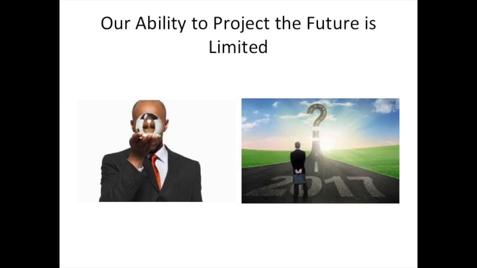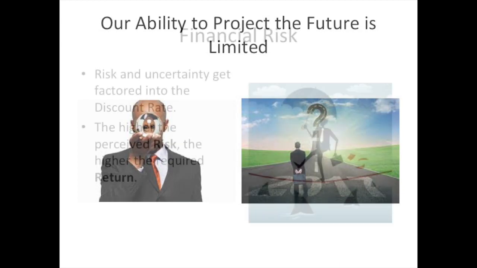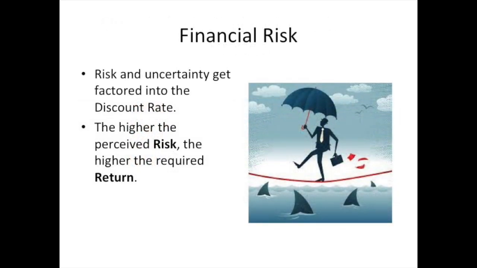It may be more, it may be less. It may be more of a success than we anticipated, or it may be more of a failure than we anticipated. The way that we account for that type of uncertainty is with a risk premium. So we'd put a risk premium on our discount rate as we're discounting back those future cash flows in order to take into account that risk and that uncertainty.